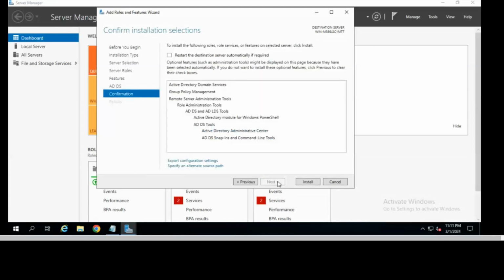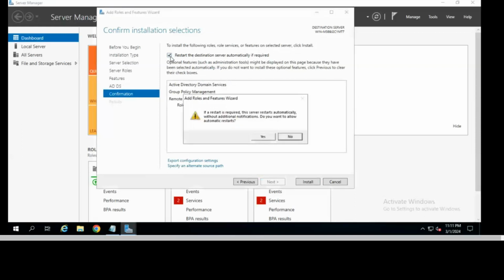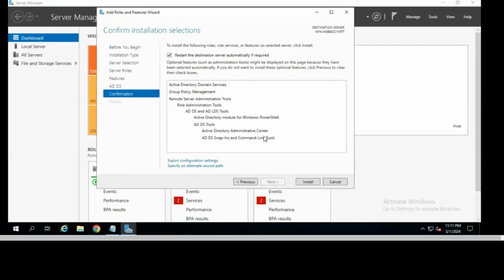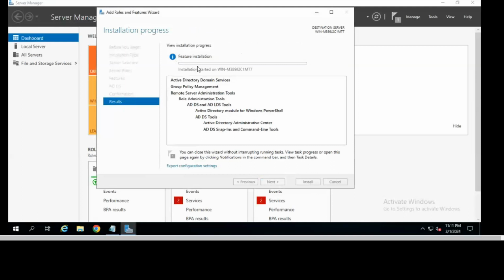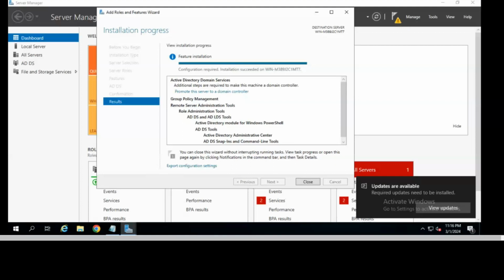So do next. Here, this is the option, restart the destination server automatically if required. So just click on this. If it is required to restart your system, it will automatically restart your machine. Right. So just click on this and then install. So feature installation is started. It will take some time. How can we configure this?